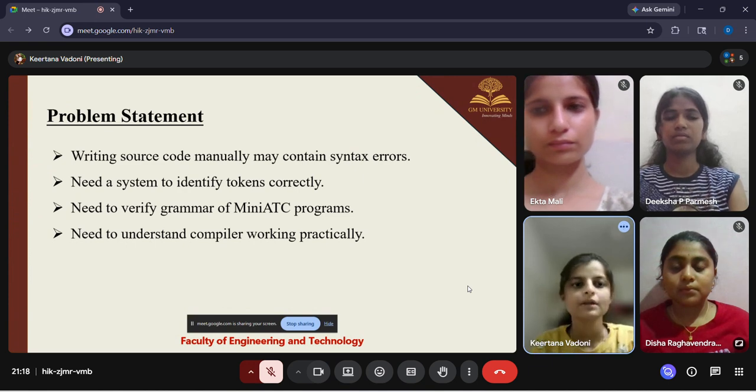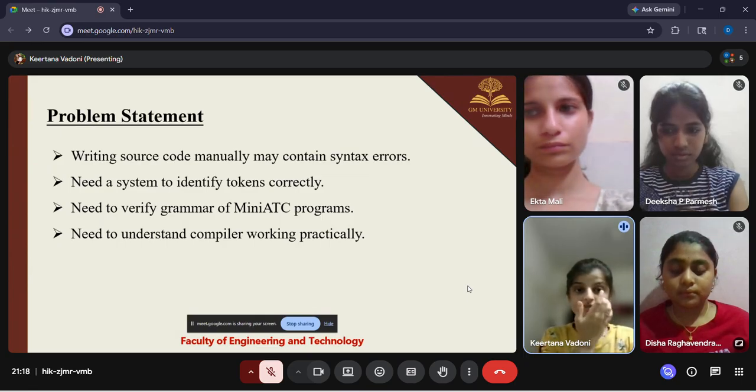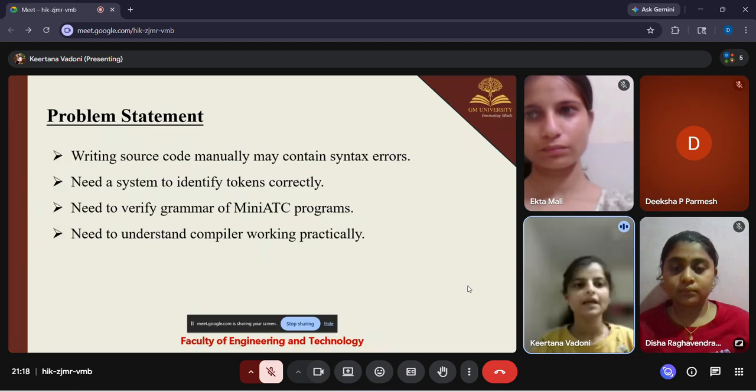So to verify that, we always need a particular compiler that analyzes the words, identifies the tokens correctly, and verifies them by the grammar.